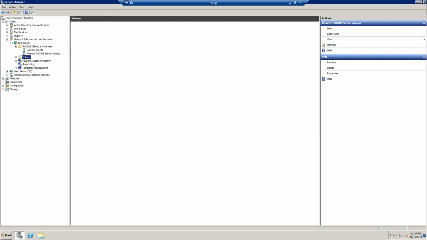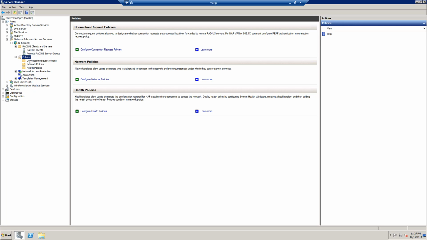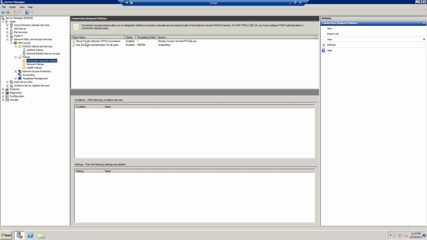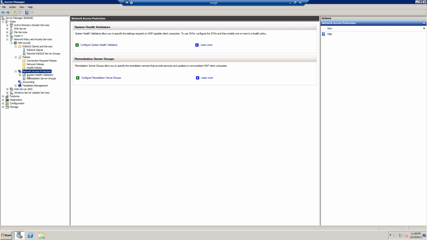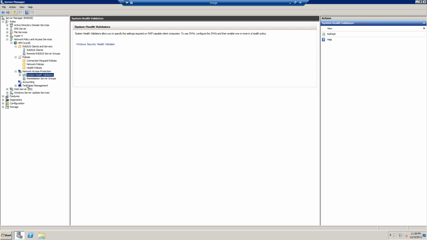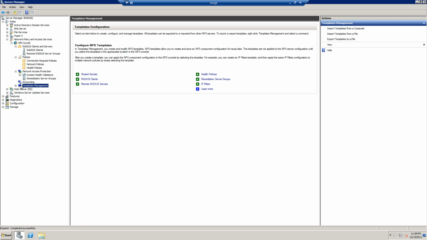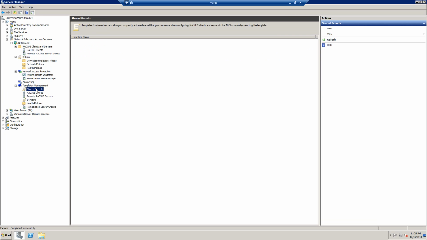To set this up, we just had to go through and tell it that we were using this as an authentication server, not as the actual VPN server, because that's what we were using our Cisco router for. And we had to tell it that it was a Cisco router that we were using, because there are some different vendors that are pre-configured into the software, which makes a lot of this a lot easier.